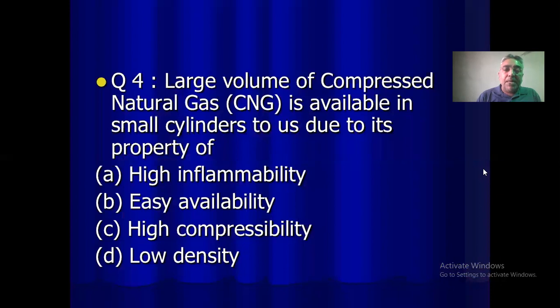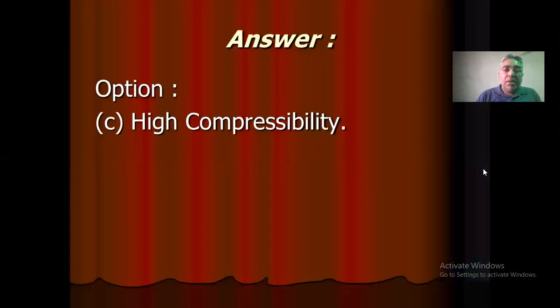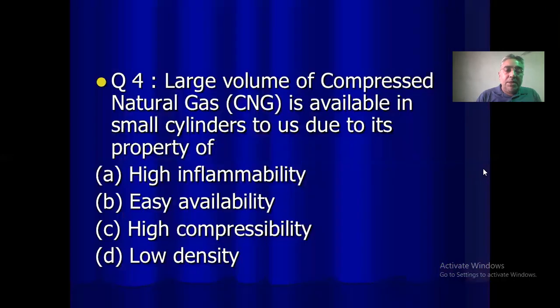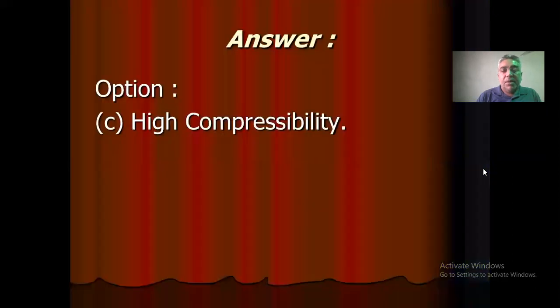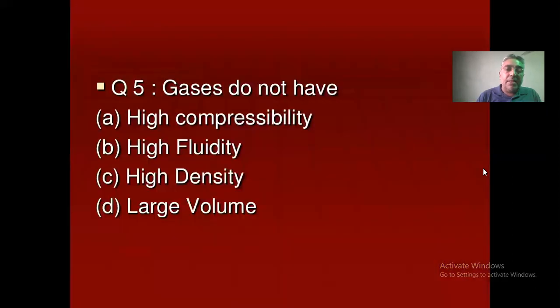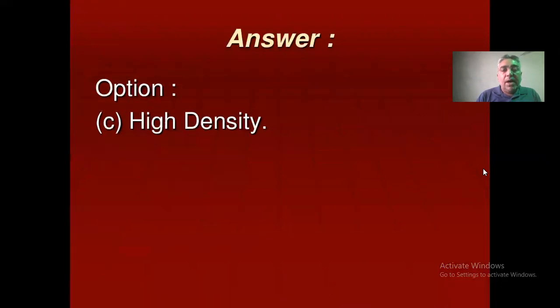Large volume of compressed natural gas, CNG, is available in small cylinders to us due to its property of high inflammability, easy availability, high compressibility, or low density. So the answer is its high compressibility. Gases do not have: high compressibility, high fluidity, high density, or large volume. Gases do not have high density. So the answer is high density.